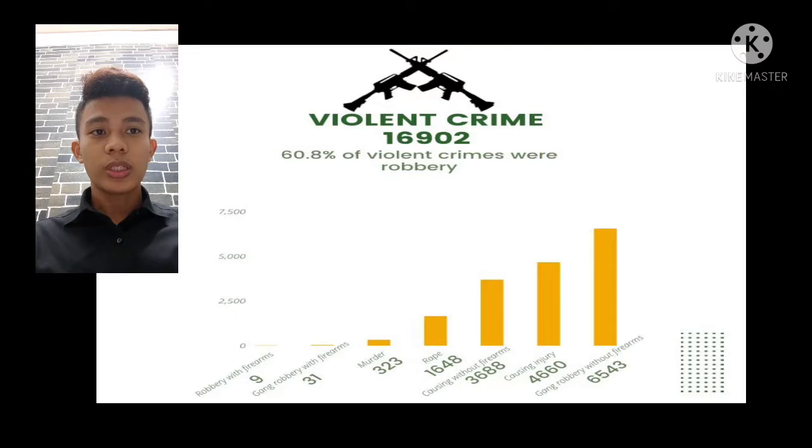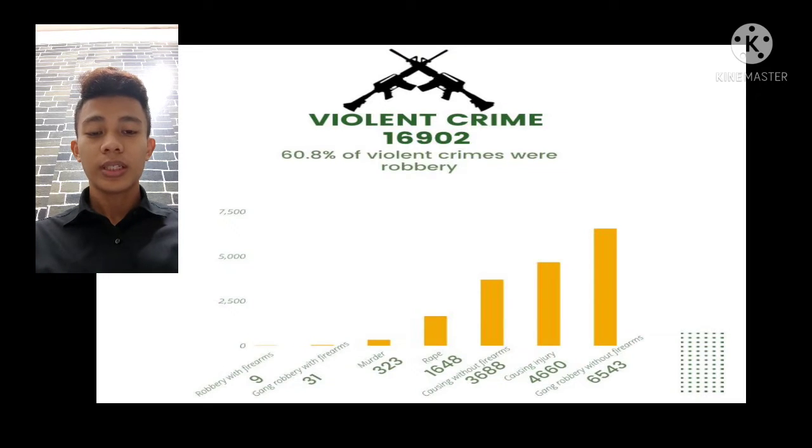From the chart, we can see that there are a lot of violent crimes such as robbery with firearms, gang robbery with firearms, murder, rape, causing injury without firearms, causing injury, and lastly, gang robbery without firearms. Gang robbery without firearms was the highest in the bar chart, which is 6,543. After that, causing injury as much as 4,660 was the second highest violent crime.